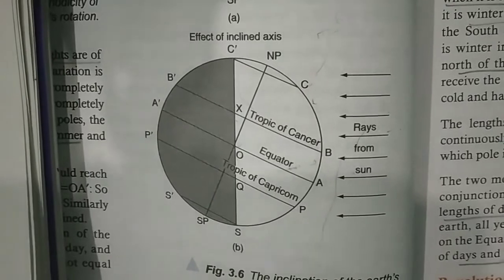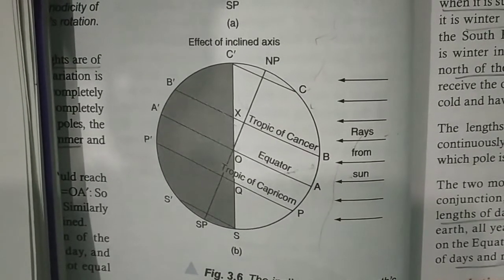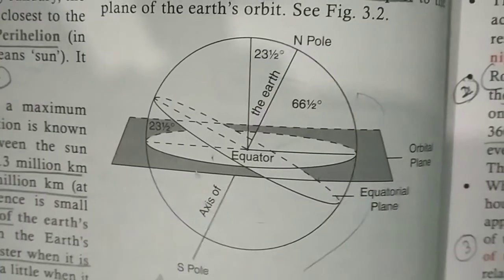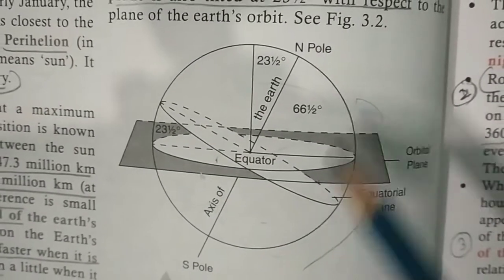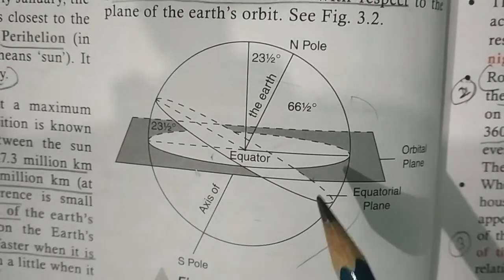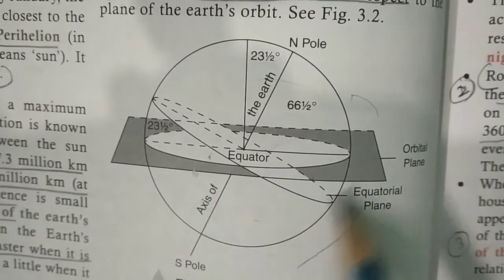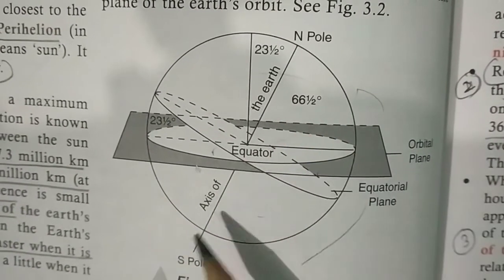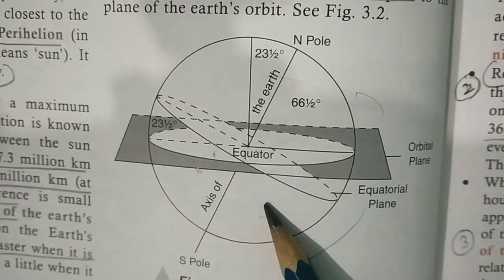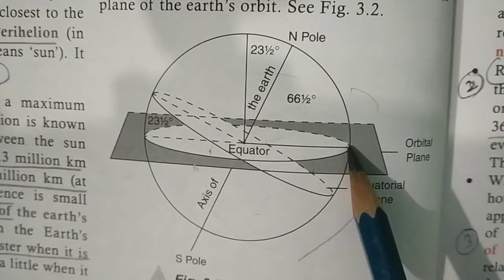Places on the equator, however, have equal lengths of days and nights throughout the year. So this is the rotation of the earth, inclination of the earth's axis, orbit, imaginary line, and the tilt of the axis.